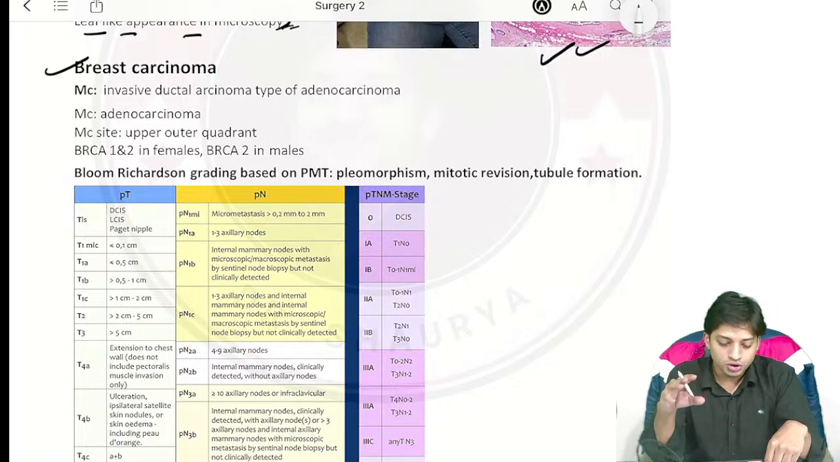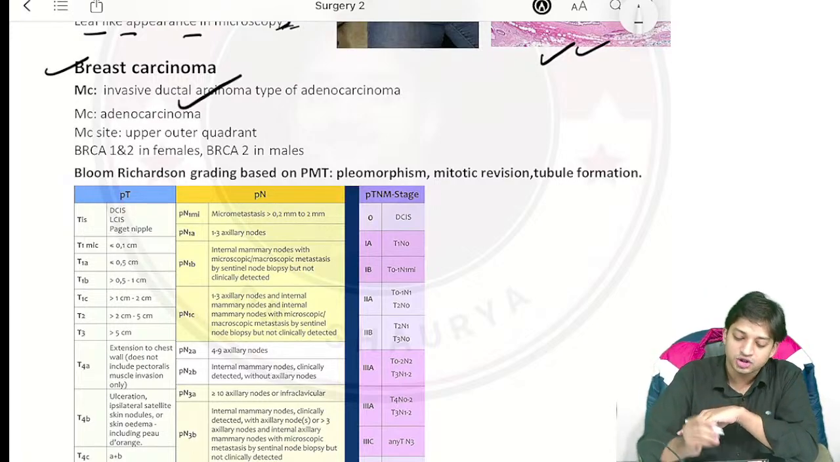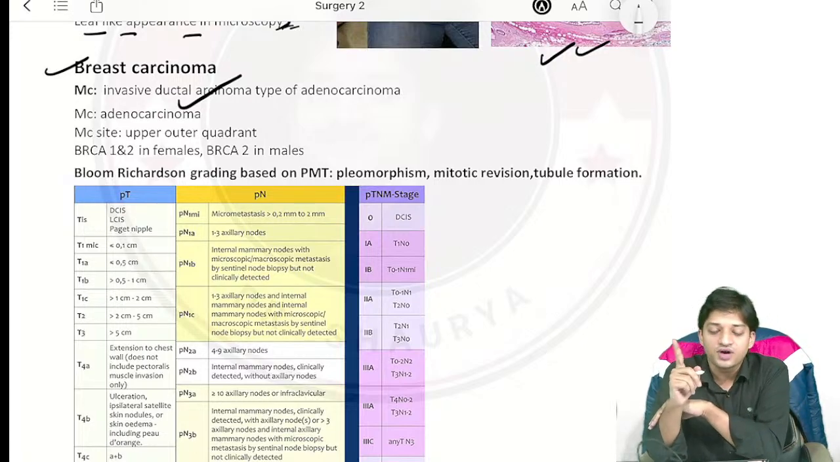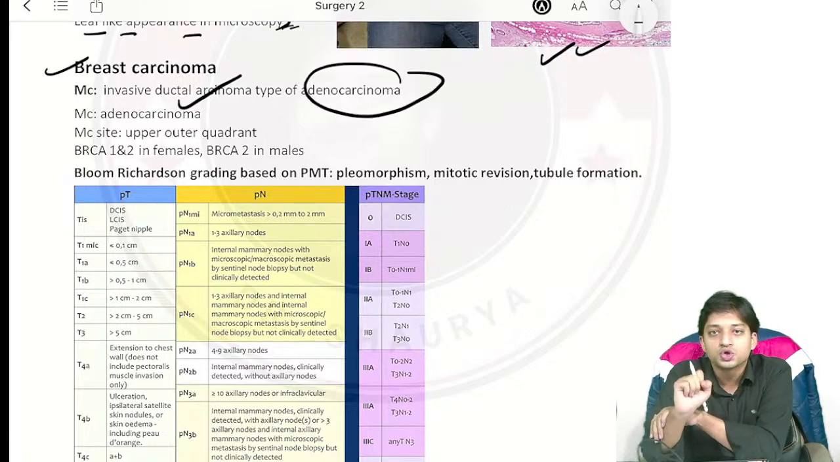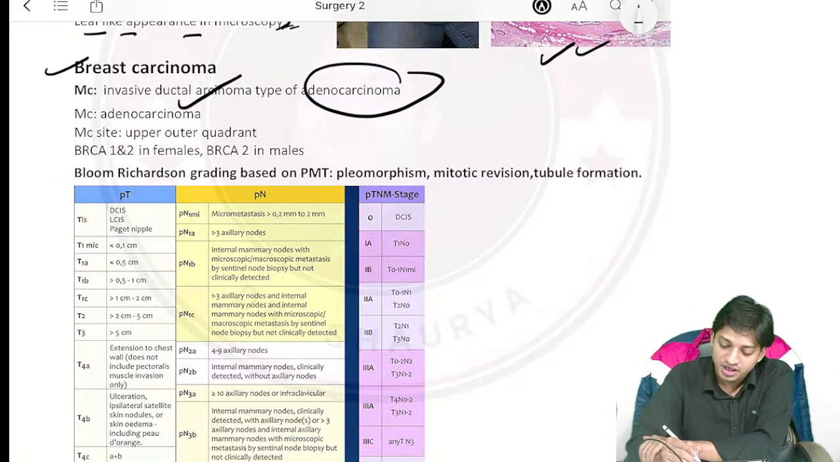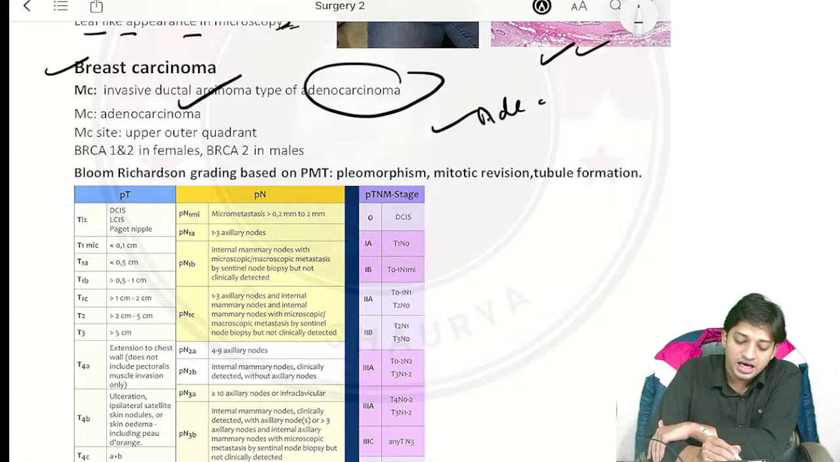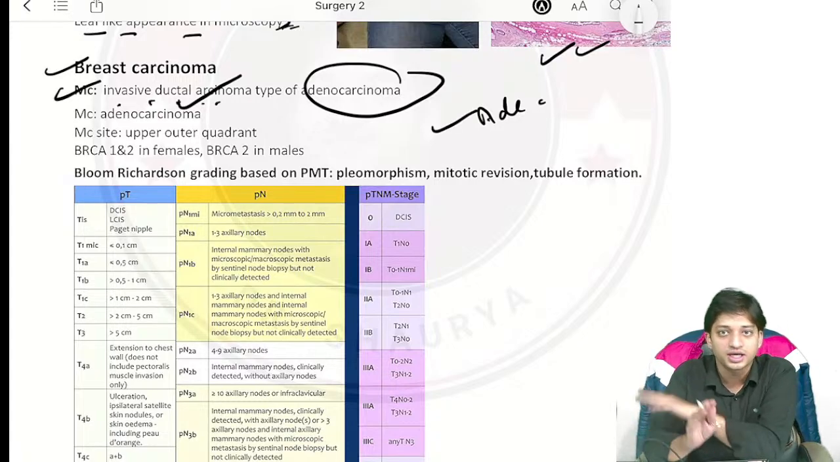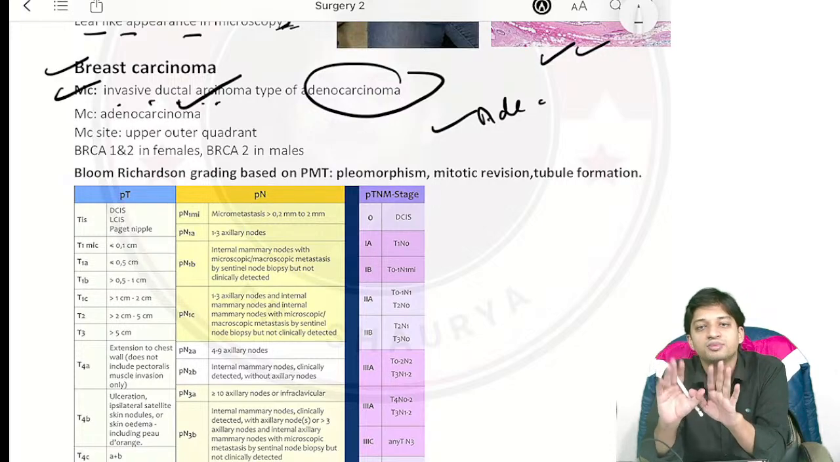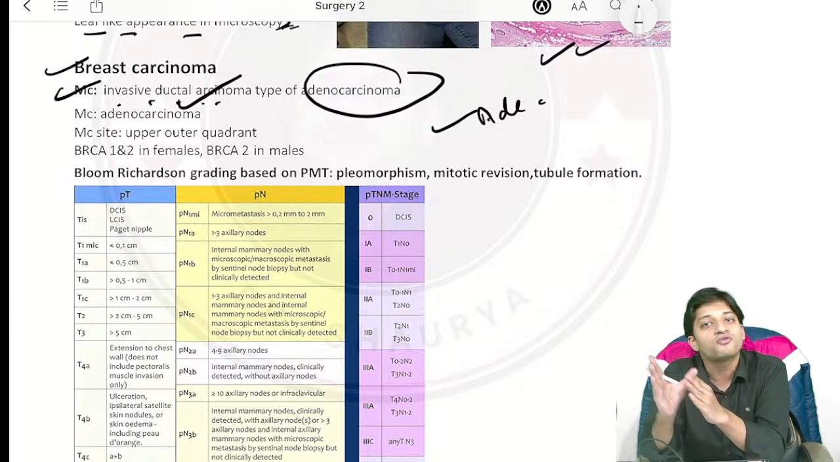Now, come here. Another topic that they have asked you is breast carcinoma. Most common type they will ask you is invasive ductal carcinoma. Now, it is itself a type of adenocarcinoma. So if in the options they have given you most common type of carcinoma, that will be adenocarcinoma. If they give you adenocarcinoma in the option, this is also correct. If they ask you invasive ductal carcinoma, this is also correct.